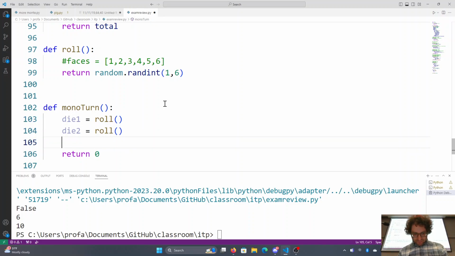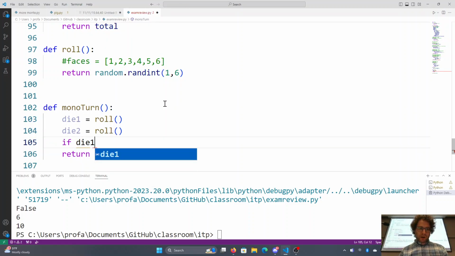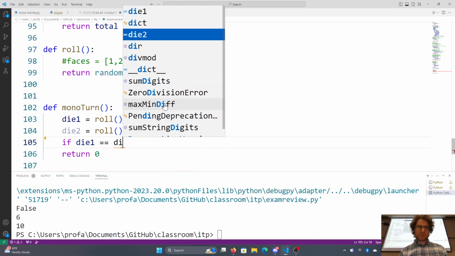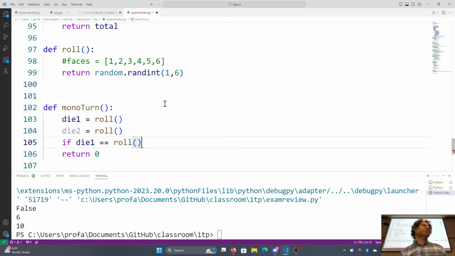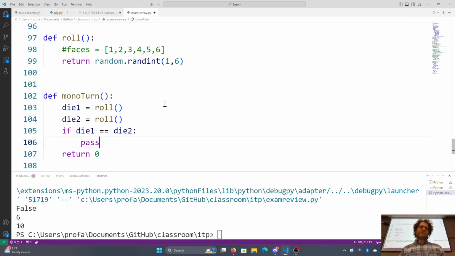So die 1, die 2. If die 1 equals die 2, if they get the same result, so a common mistake here might be if die 1 is equal to roll, where they reuse roll over here, and that generates a new random number. So if die 1 is equal to die 2, guess what? We've got a double. If they're not equal to each other, great, return 0. So if die 1 is equal to die 2, we'll most likely want to return 1.